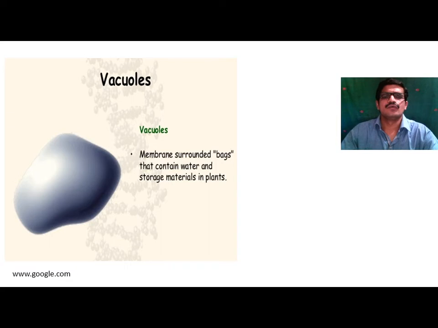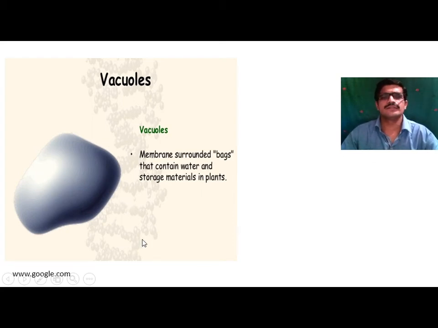Next one, vacuoles. Vacuoles are the membrane surrounded bags that contain water and storage material in the plants. So vacuoles are bag-like structures which are present in the plants. In the plant cell, vacuoles are present in large number, and the size is large in case of plant cell.